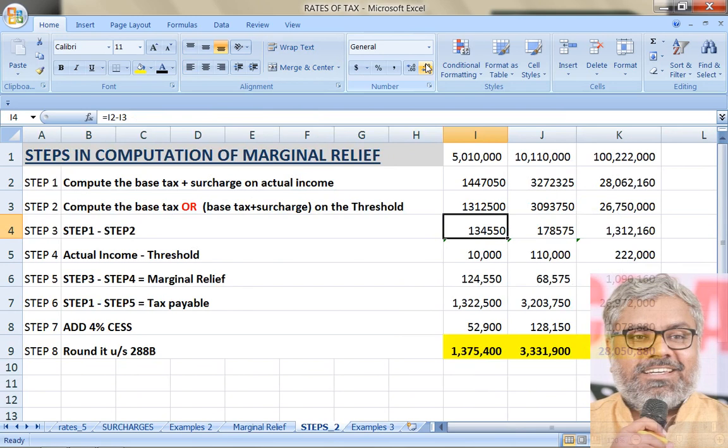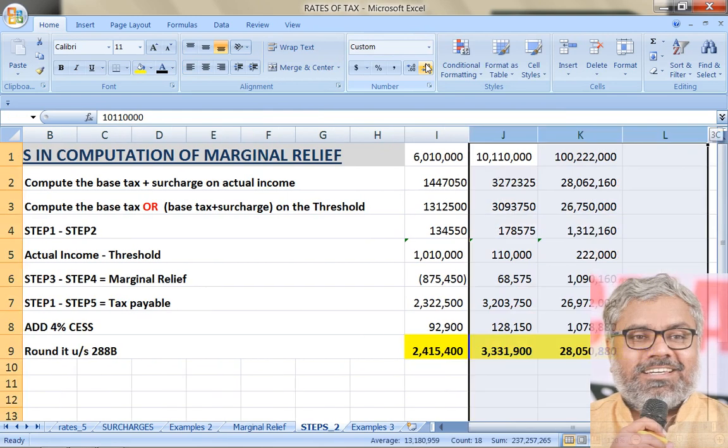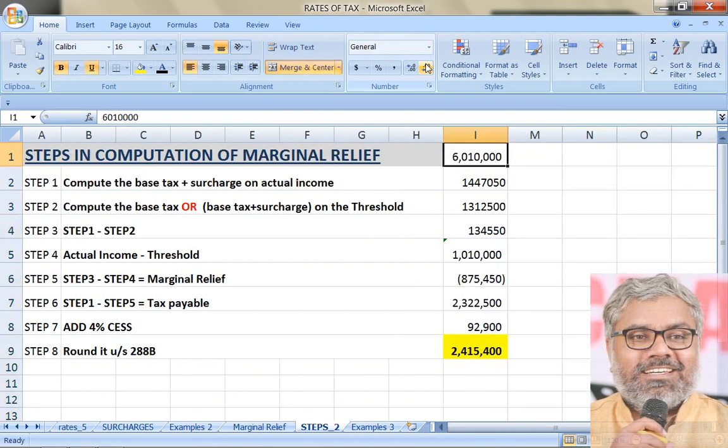This amount, as per law, should not exceed the difference between actual income and threshold. If the actual income exceeds the threshold, then there is a marginal relief of the difference between step 3 and step 4. Some cases may be there where, for example, let us say an SSE is having an income of say 60 lakhs. I am just taking other things out so that you can understand clearly. Let us say 60 lakhs is there.